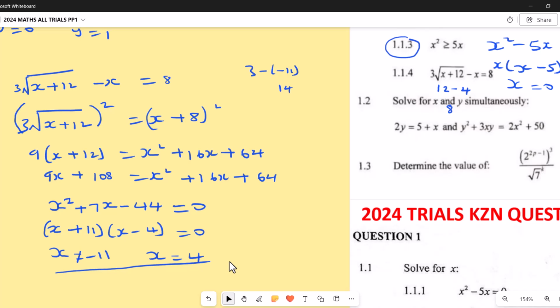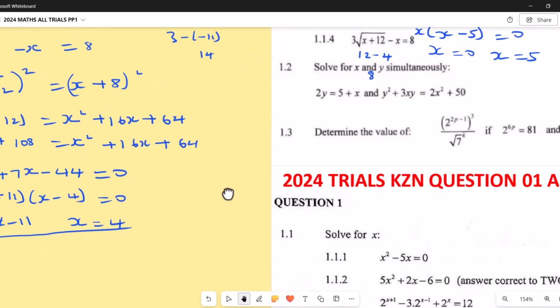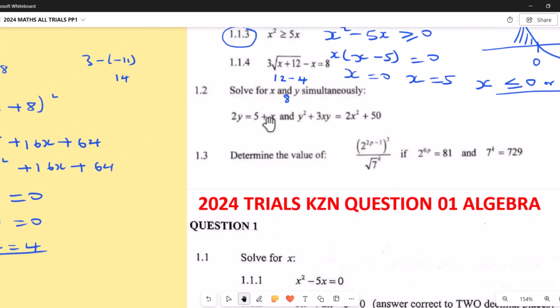Okay, 1.2, the same story. As you can see, this time we have got the one which is linear. We're going to say that x equals to 2y minus 5. Then here we're going to substitute wherever there is x, we're going to put 2y minus 5, which I think is not difficult for you for now. Let me go to 1.3. Okay, 1.3. Check it out.